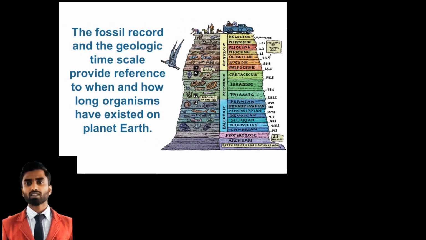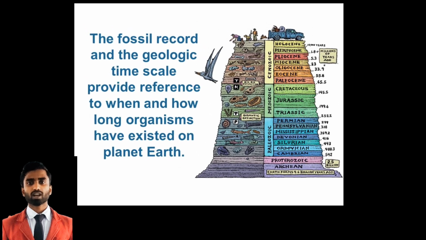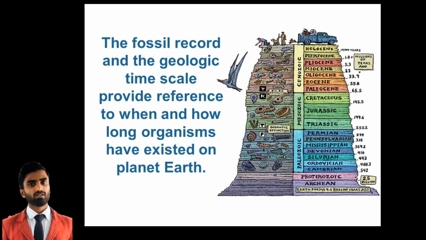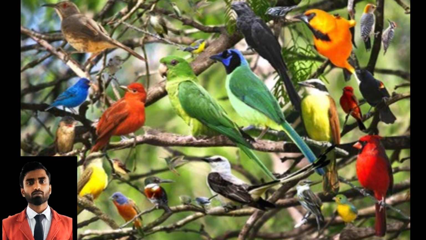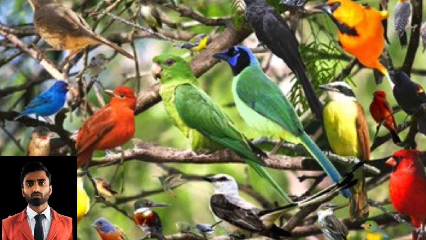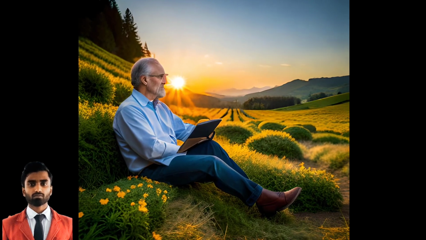By comparing these data, scientists can determine which species are more closely related to each other and how they are descended from common ancestors. The construction of phylogenetic trees helps us understand the evolutionary history of life on Earth. It reveals patterns of diversification, speciation, and extinction events over millions of years. For example, it can show how different species of birds are related, or how humans are connected to other primates.